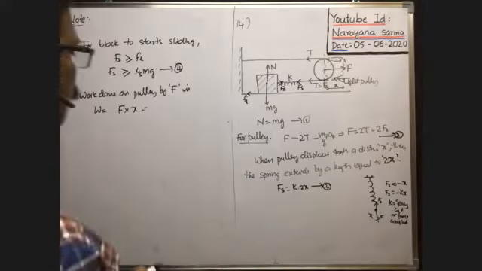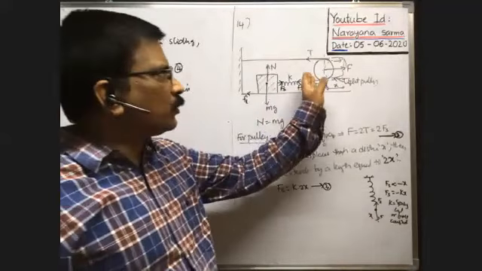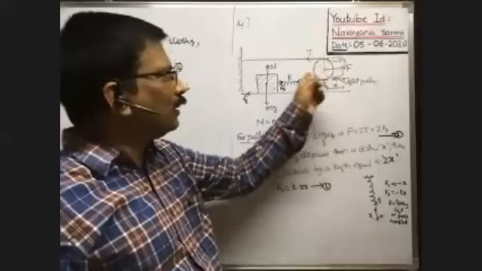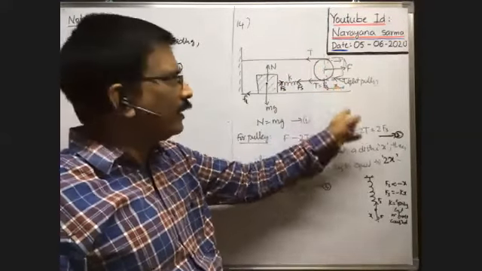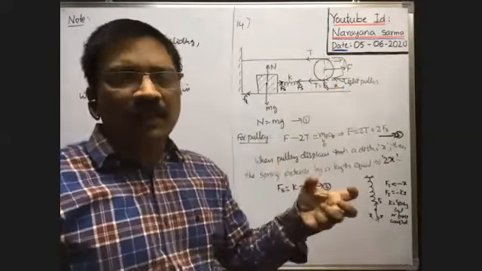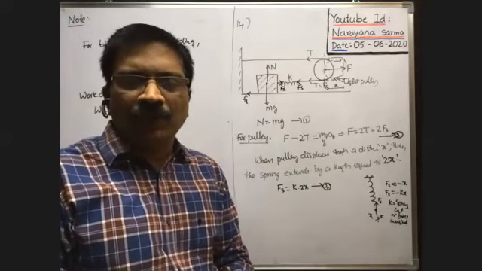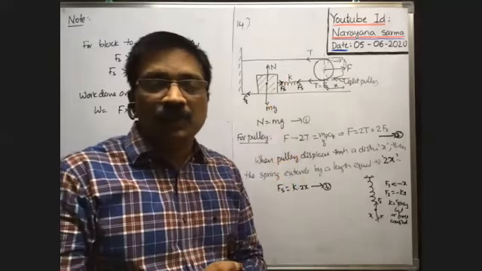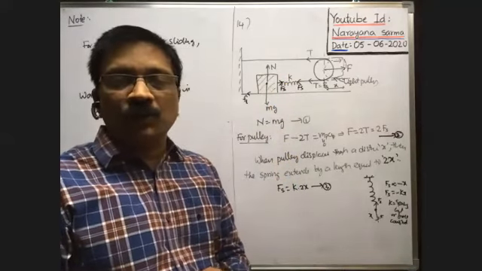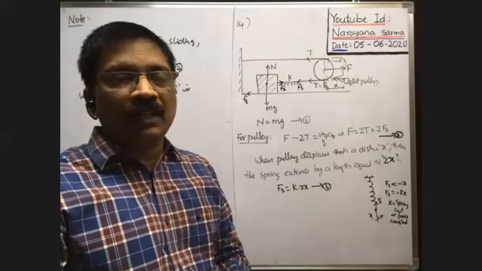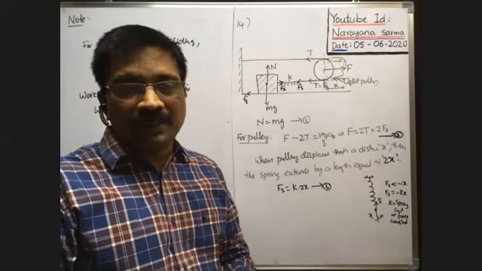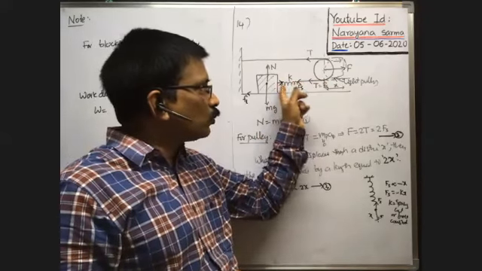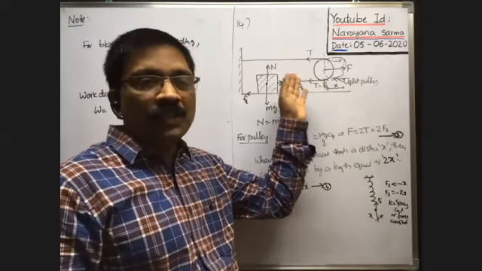Right. So here, when the pulley is displaced through a distance x, the work done by the force on the pulley is this one. Due to that, the spring will extend by a length equal to 2x. Then what is the work done on the spring? Work done on the spring is not equal to Fs into 2x, because as the extension increases from 0 to 2x, the spring force developed also continuously increases.